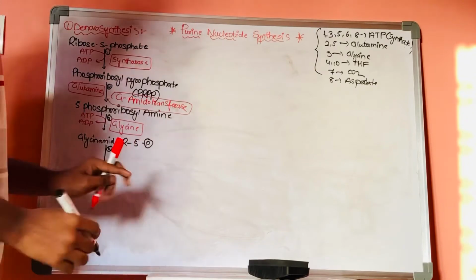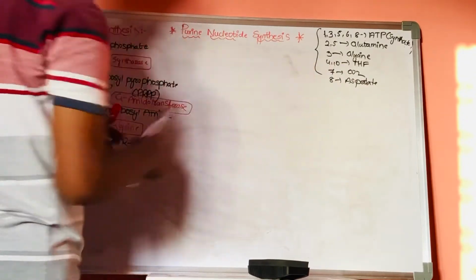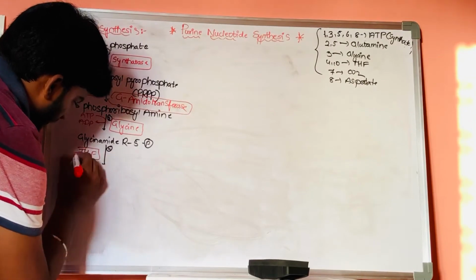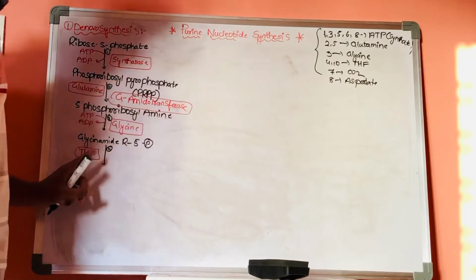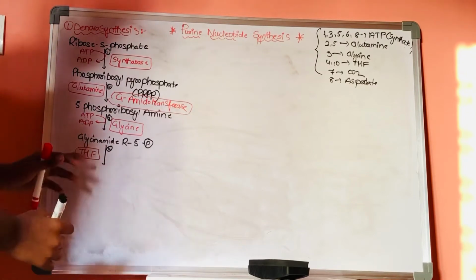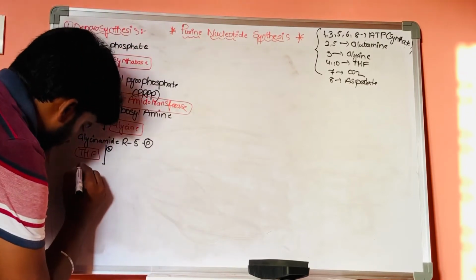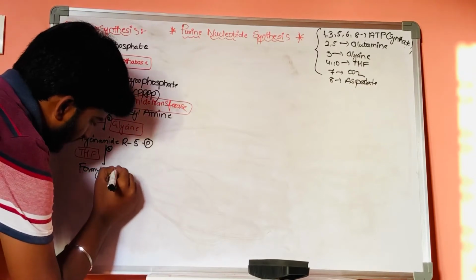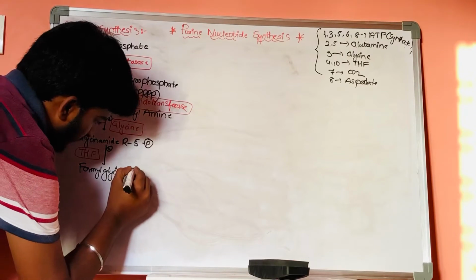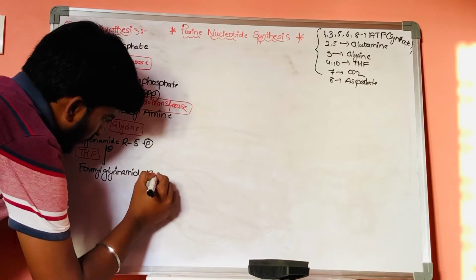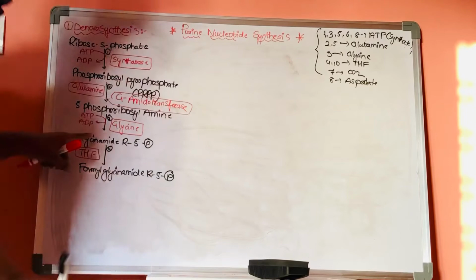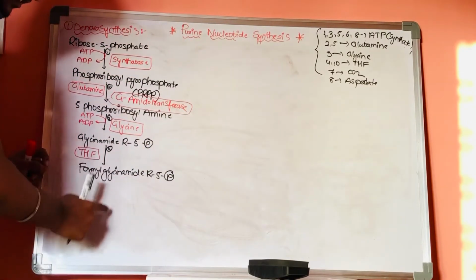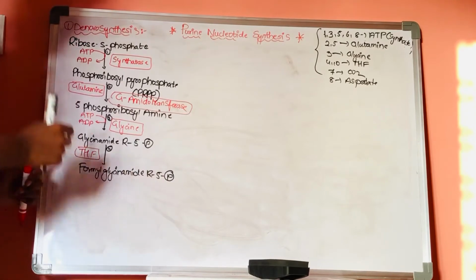glycinamide ribose 5-phosphate, with the help of tetrahydrofolate, will accept the formyl group from tetrahydrofolate, resulting in the formation of formyl glycinamide ribose 5-phosphate.